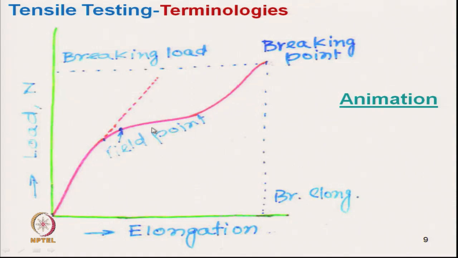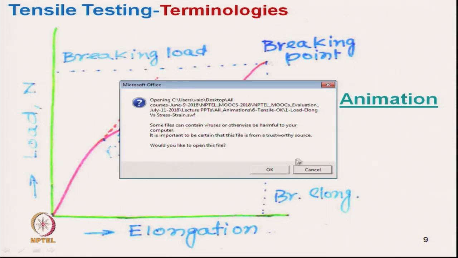And this is the breaking point, at which the material breaks. This point, the horizontal distance is the breaking elongation, and the vertical distance is called breaking load. Let us see the animation here.